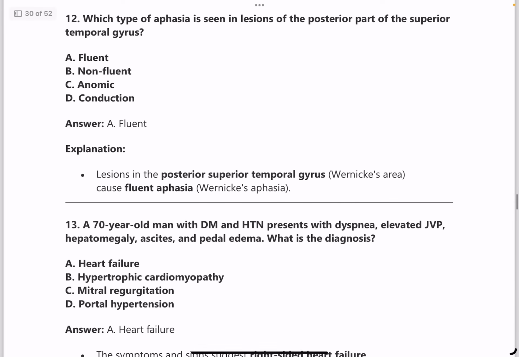And which type of aphasia is seen in lesions of the posterior part of the superior temporal gyrus? Again, parts of the brain and parts of the cerebrum are very important. Wernicke's area, Broca's area, the gustatory area, the vision center, everything is very important, guys. Please go through the different areas and the numbers as well.